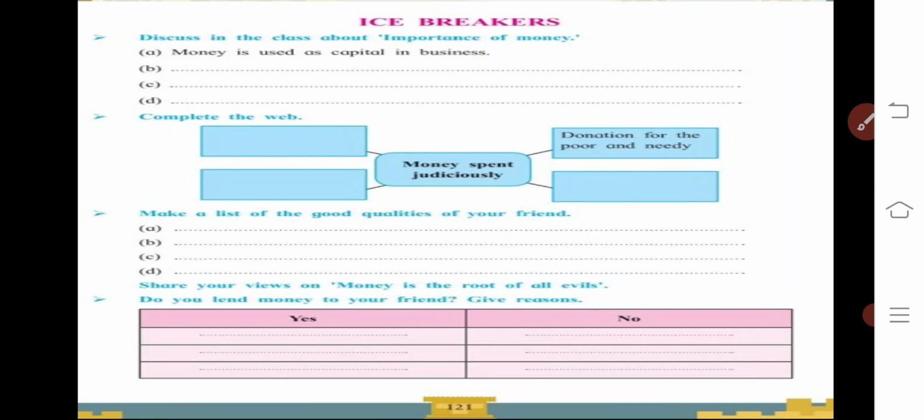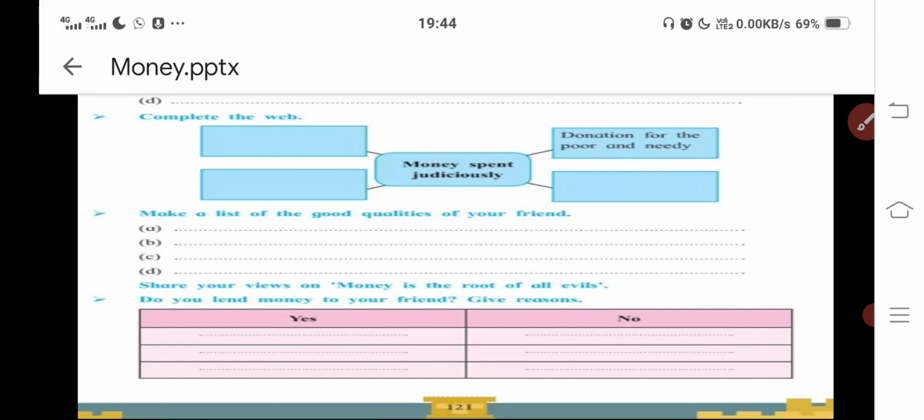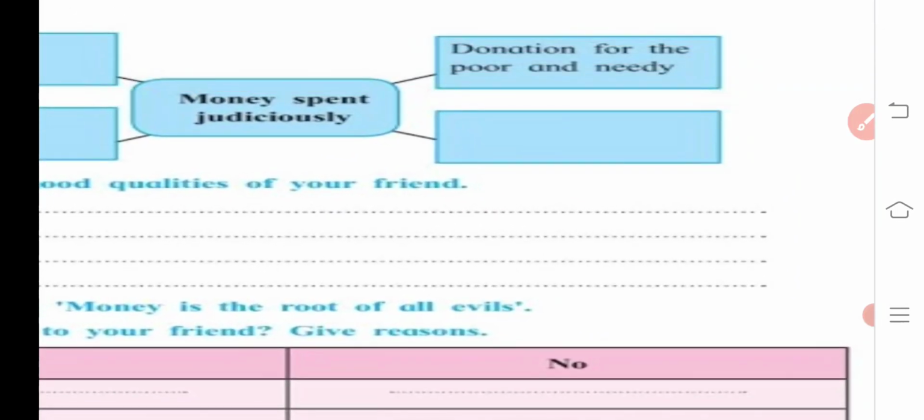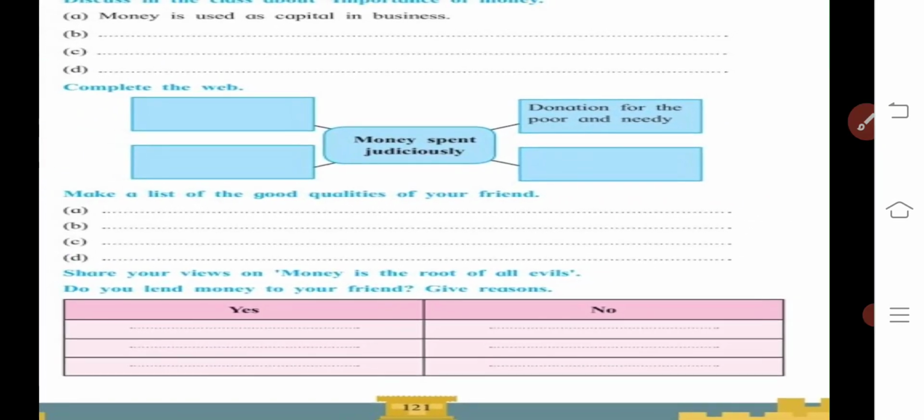That is called judiciously. So many times we are missing this concept: once we are getting money in our hand, we are not being wise to spend it, but we only spend it. So the first one, in what manner can we spend money judiciously? Donation for the poor and needy. That is the fulfillment they have given here. Number 3 you have to fill up.